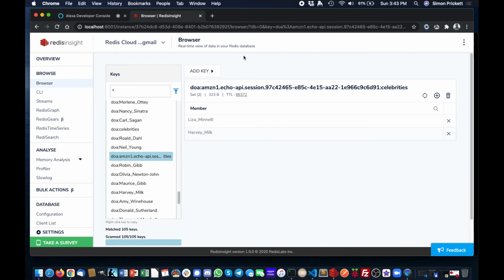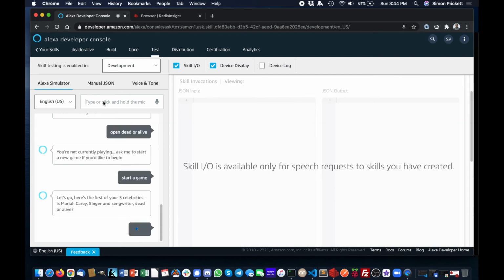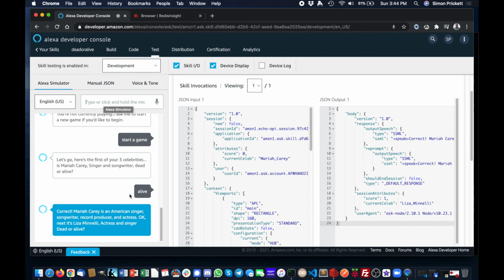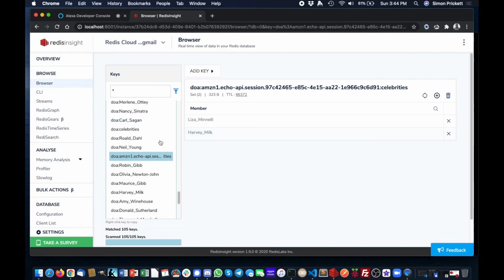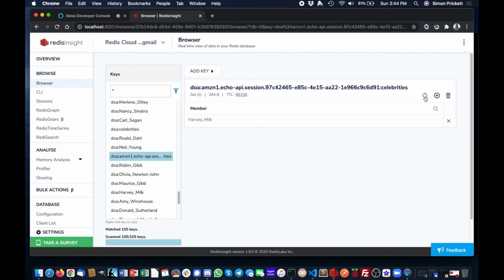So if we watch this key as I play, then we'll say Mariah Carey is alive, because pretty sure she is. Correct. Mariah Carey is an American singer, songwriter, record producer, and actress. Okay, next it's Liza Minnelli, actress and singer, dead or alive. So it picked Liza Minnelli next using the spop command. So what we should see is this session set, if I refresh it here in Redis Insight, now only has 1 person left in it, Harvey Milk. So my next round will be Harvey Milk, and then that person will disappear and that'll be the end of my game.